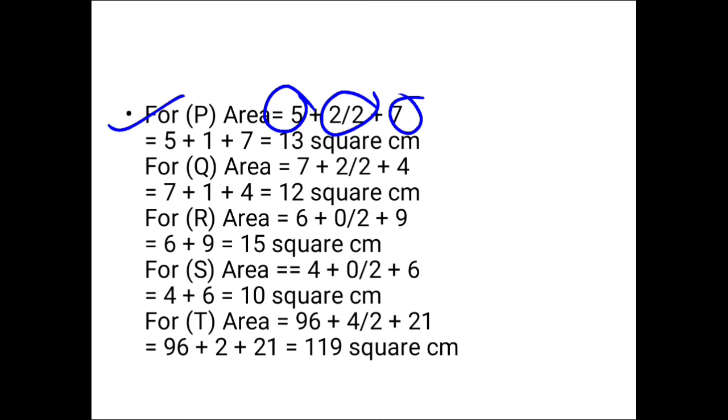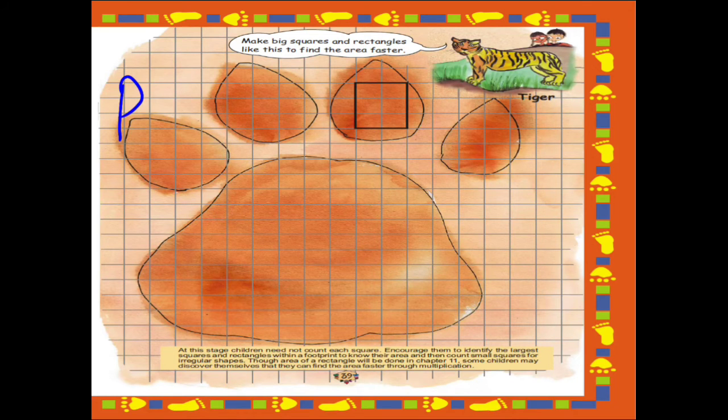In that I also explained how we are going to count the different squares. First you have to count the full filled squares, then you will count half filled squares, and then you will count the squares which are more than half filled. So this way you are going to write, and then you will get 5 plus 1 plus 7, that will be equal to 13 square centimeter. So the area of P will be 13 square centimeter.